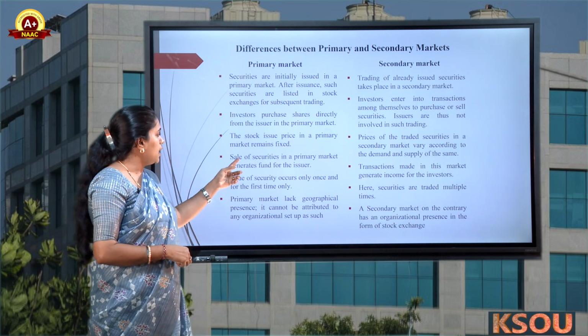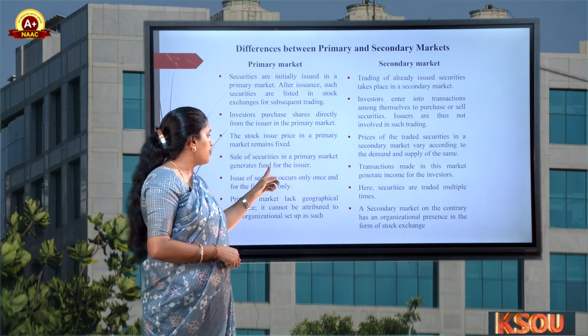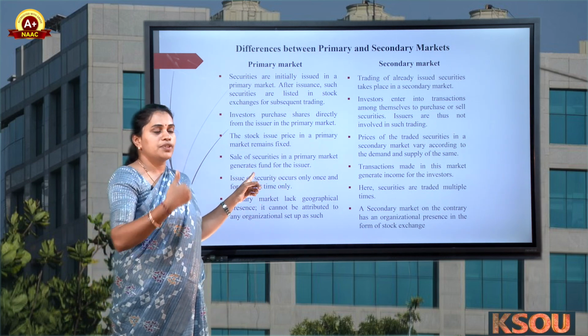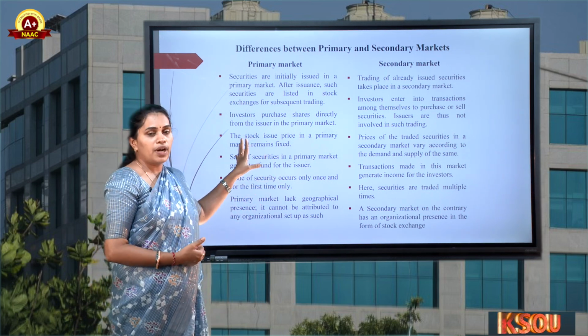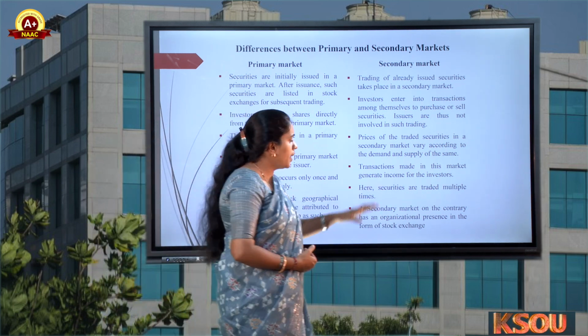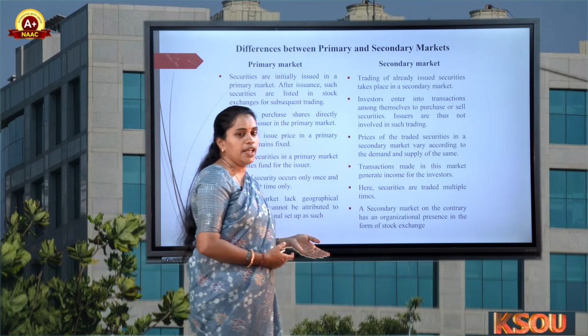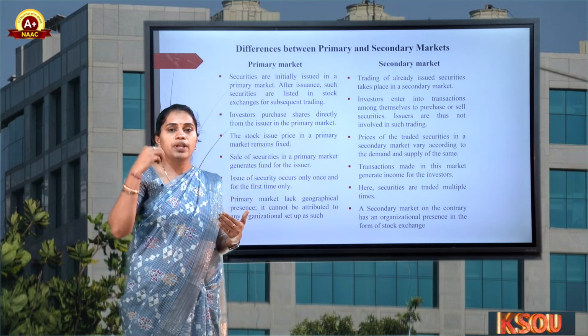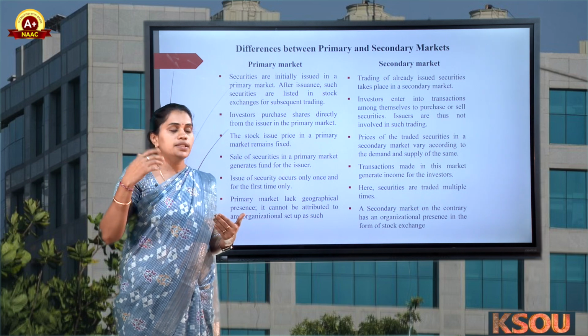Then, the sale of securities in a primary market generates funds for the issuer. When the general public purchases the shares of the company, that provides funds for commencing their business operation. But the transactions made in the secondary market generate income for the investors. So to generate some income, we purchase shares and sell them.